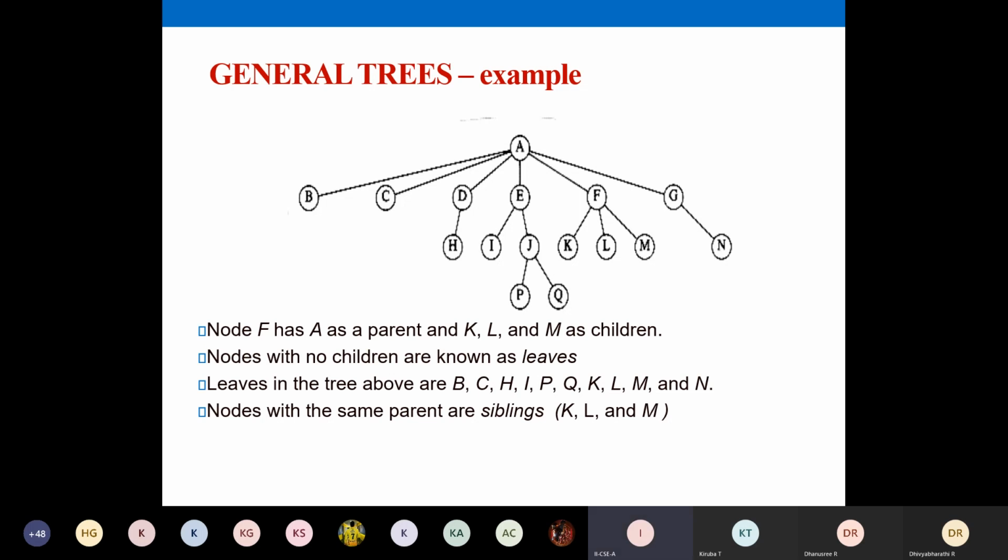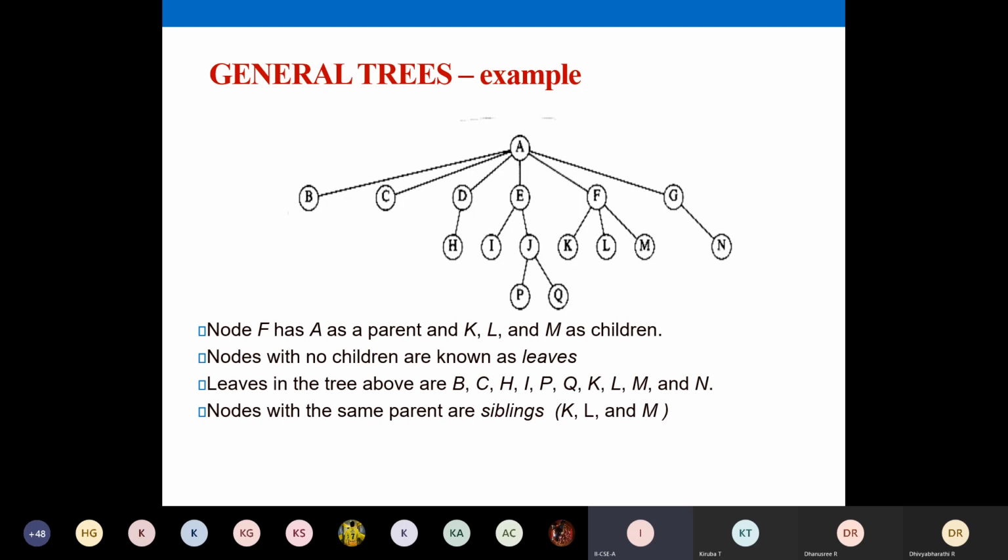Can I say I, J, K, L, and M are siblings? Yes or no? Just answer yes or no in the chat box. Can I say that I, J, K, L, and M are siblings? No. Yes, I, J, K, L, and M put together, we cannot tell that they are all siblings. Why can't we say them as siblings?